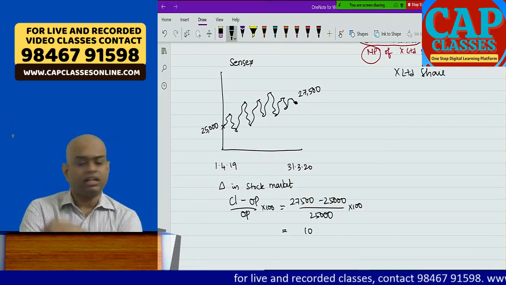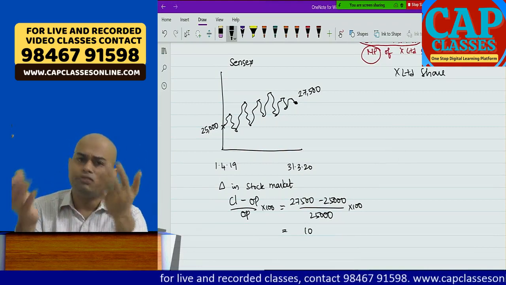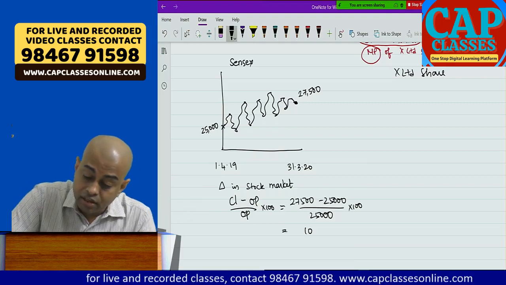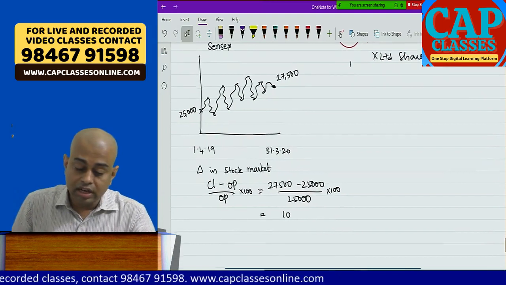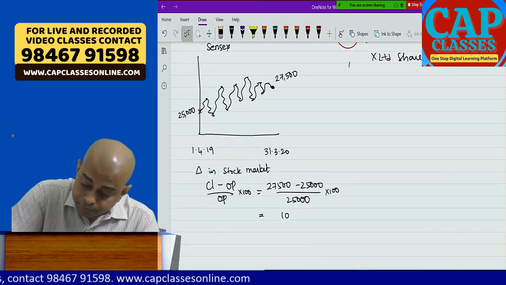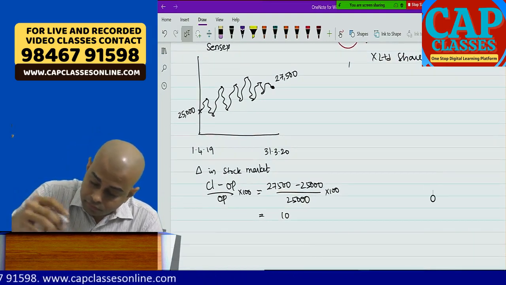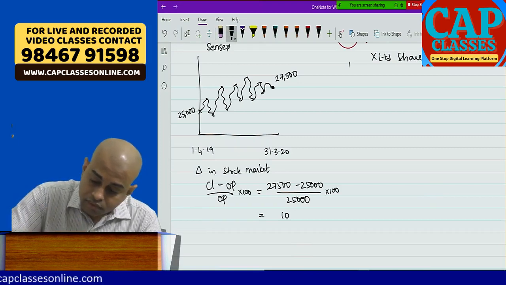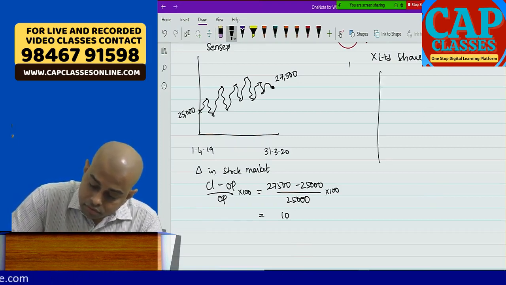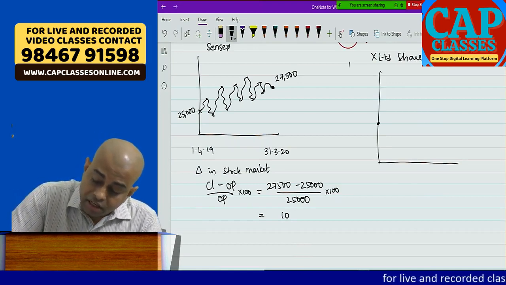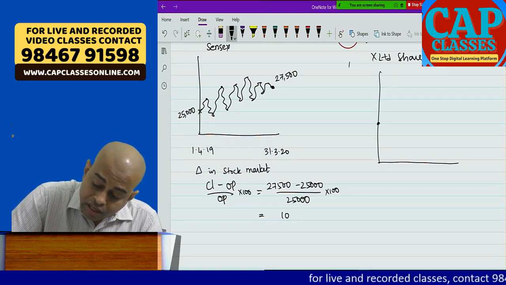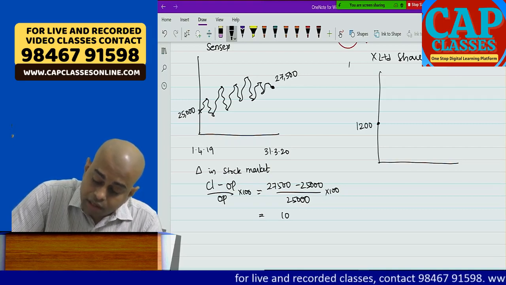This X Limited can be Reliance Industries, Infosys, you take any company. Now imagine the same graph we are preparing for X Limited. Imagine it started with 1,200.